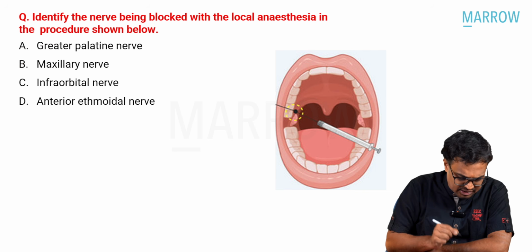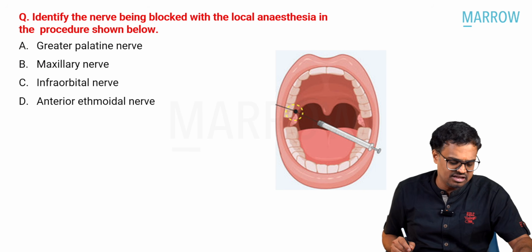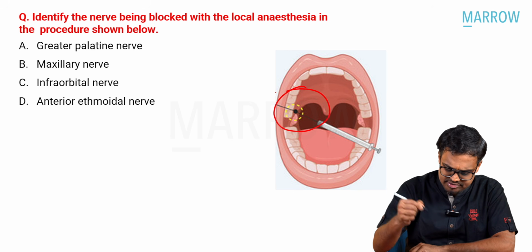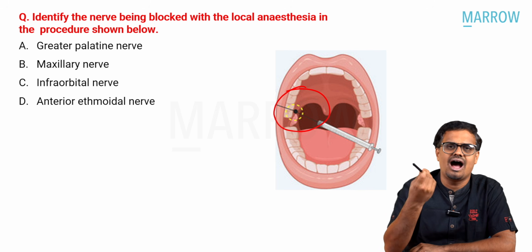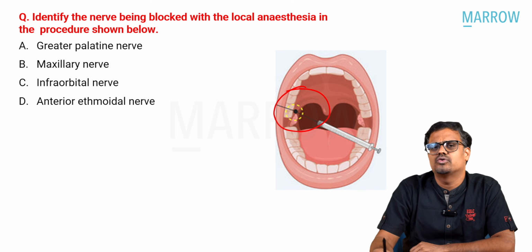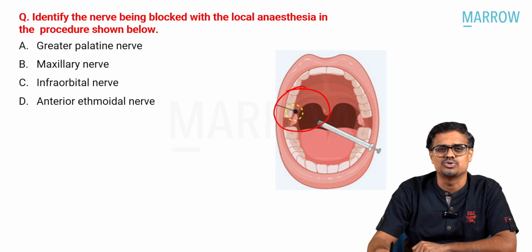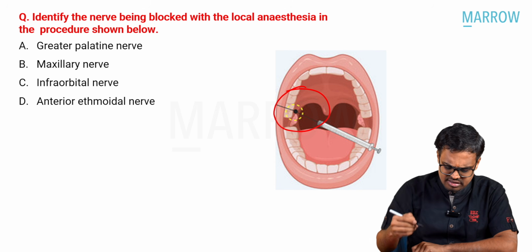Coming to the second question, again: identify the nerve being blocked with local anesthesia in the procedure shown below. What is the nerve that is blocked? Some students recollected that the injection is pointing towards the molar near the hard palate. This kind of question is typically asked in INI-CET, because in 2023 also there was one question asking something about anterior ethmoidal nerve block. So let us see the options.